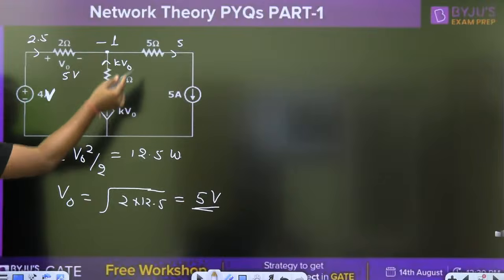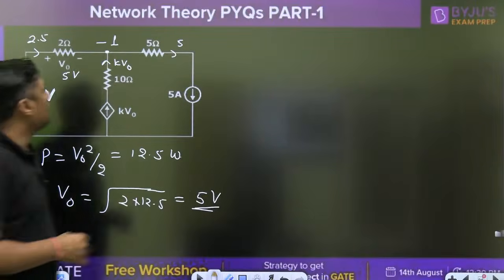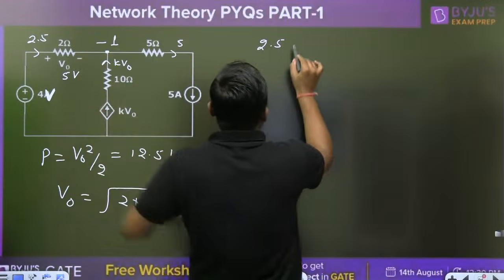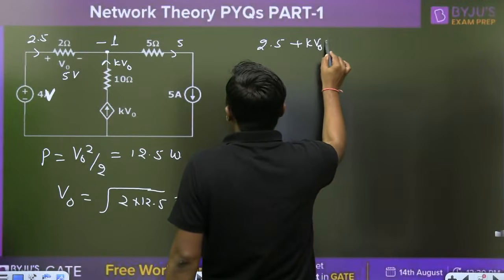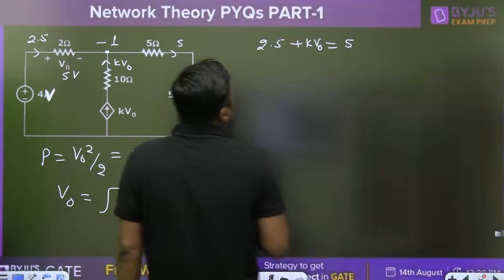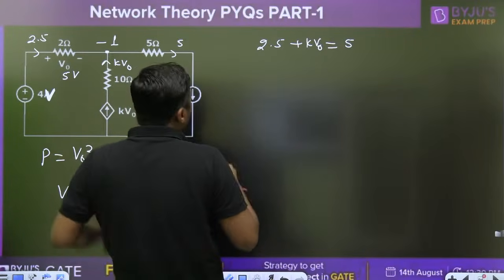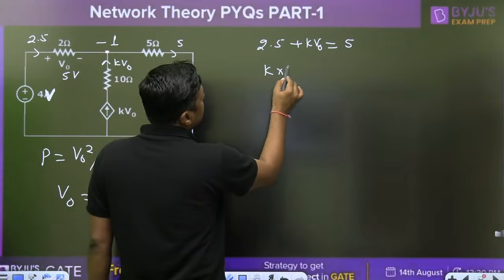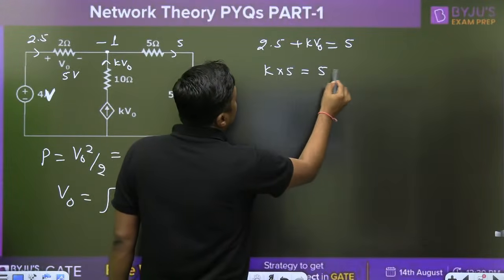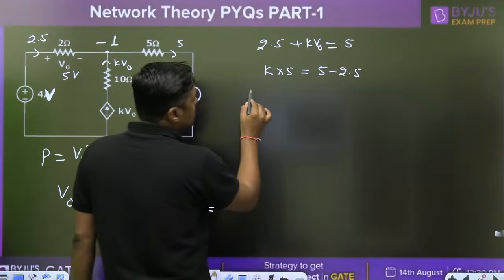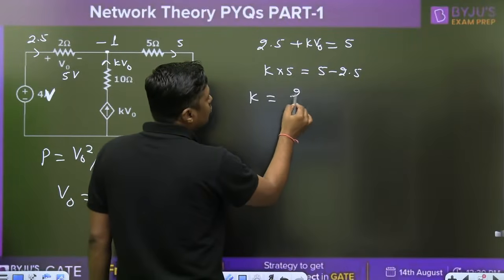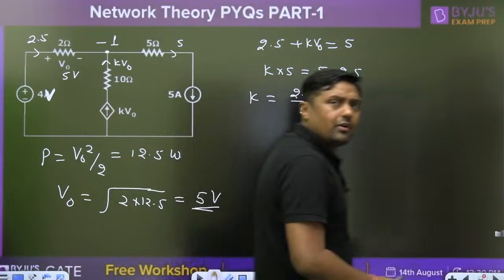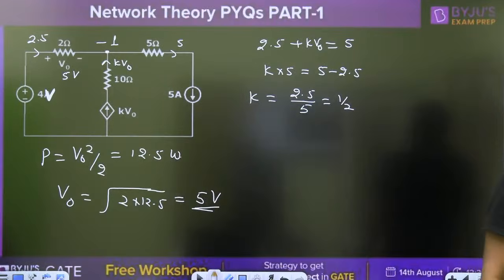Incoming, outgoing, you can find the value of K. So what is the incoming current? 2.5. Incoming current plus kV0 equals the outgoing current, 5, and we have the value of V0 also, 5 volt. So K is 2.5 divided by 5, that is nothing but 1 by 2. What is the value given? 0.5. Yes.